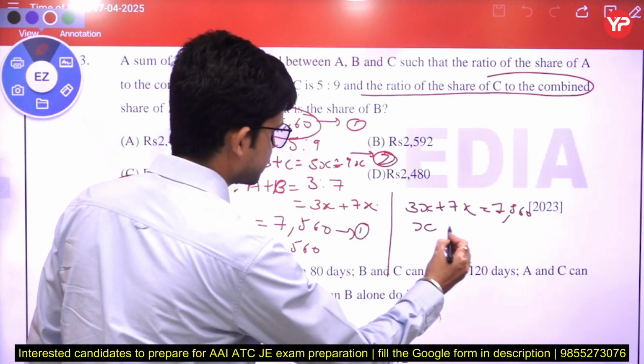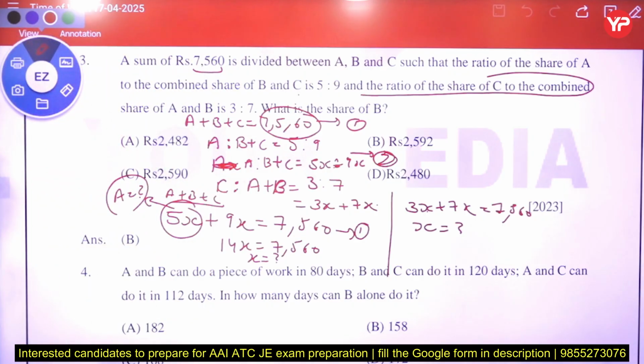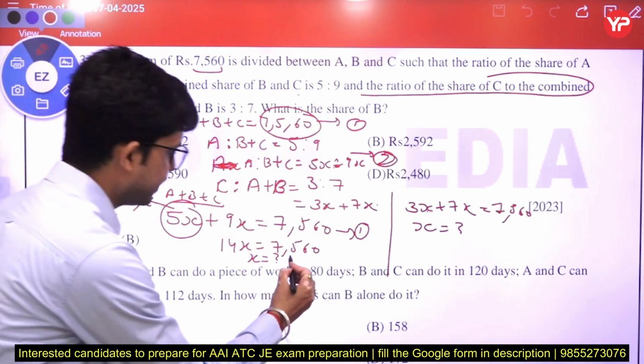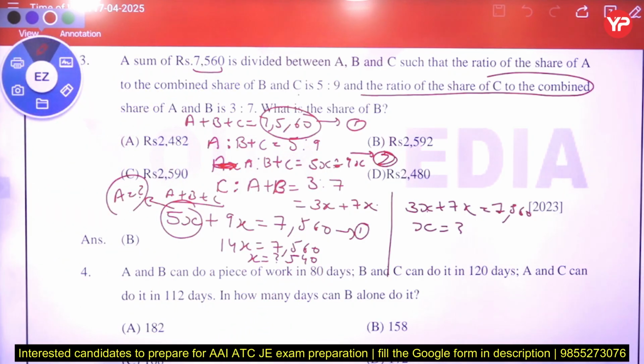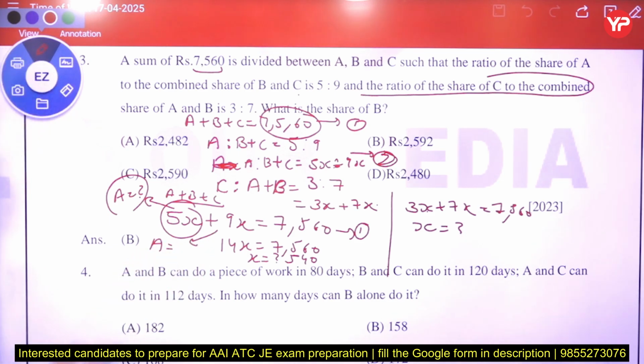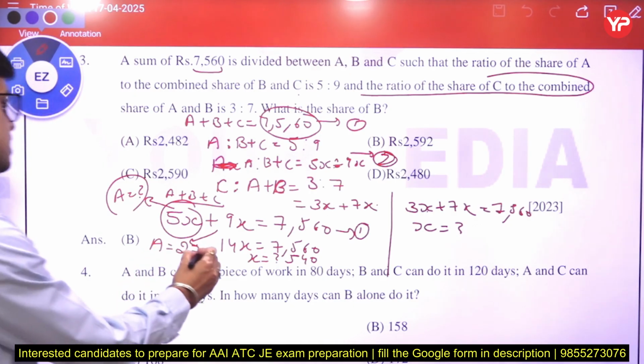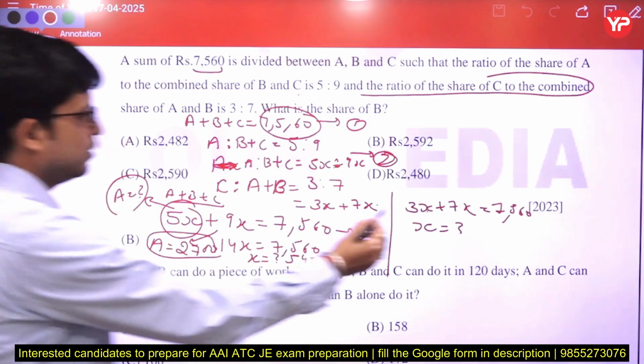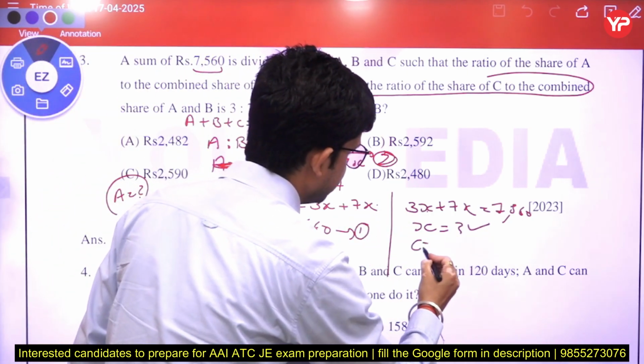You get 540. And from here you get the value of A, that is 2,700. Similarly, you get the value of x and then the value of C.